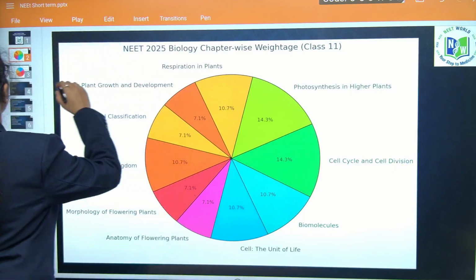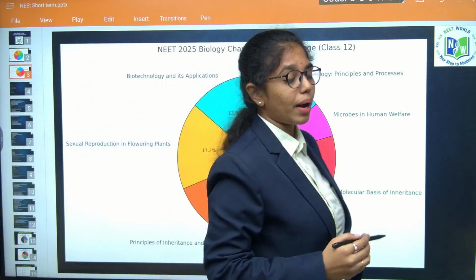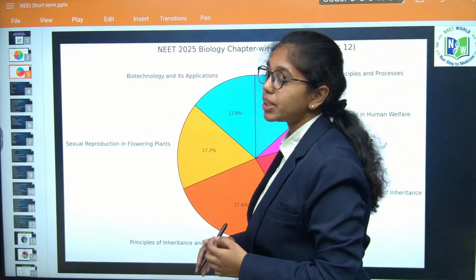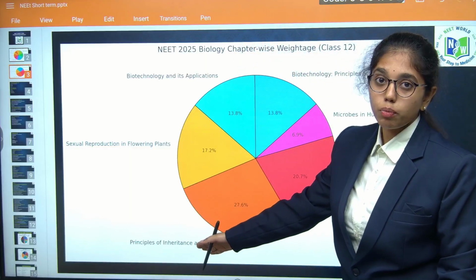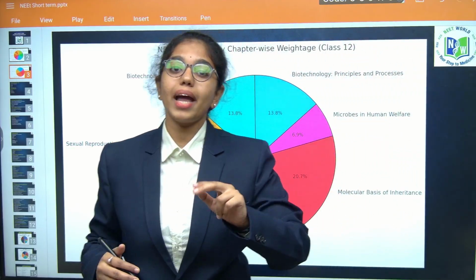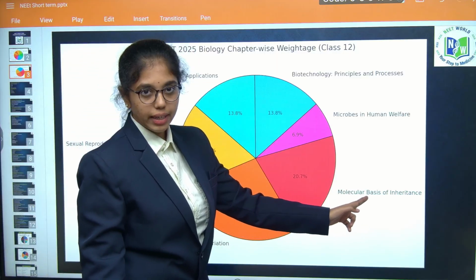Now if you look into NCERT 12, chapter-wise weightage from botany will go as such. First and foremost importance you have to give to genetics, where you will be giving most of the importance to the principles of inheritance and variation chapter. Then it is molecular biology, which is the molecular basis of inheritance.